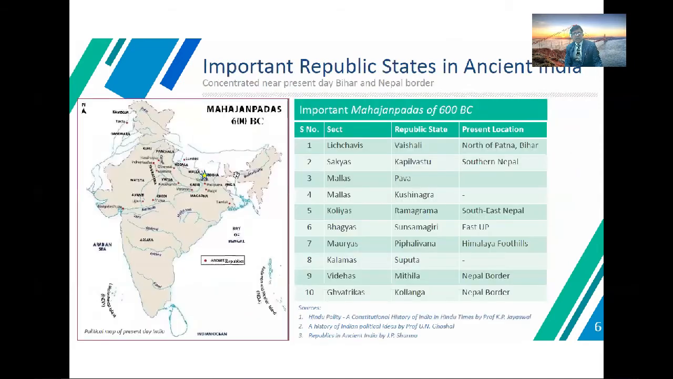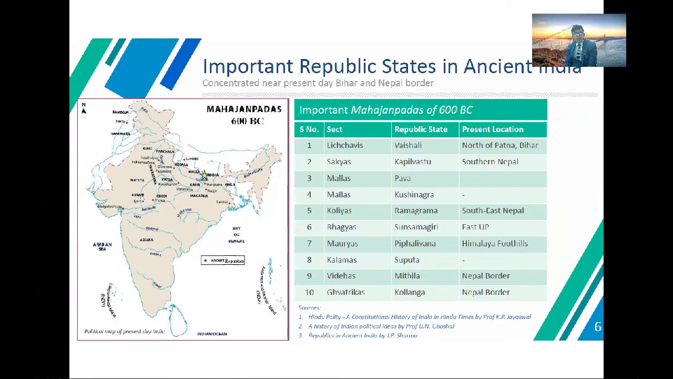the biggest concept. So if we see, the important republic states in ancient India were concentrated near present-day Bihar and the Nepal border. So Mahajanapadas, 600 BC. You may see in the history of India, Kamboja, Gandhara, the Arabian Sea, Bay of Bengal, all this comprised the ancient states of ancient India.